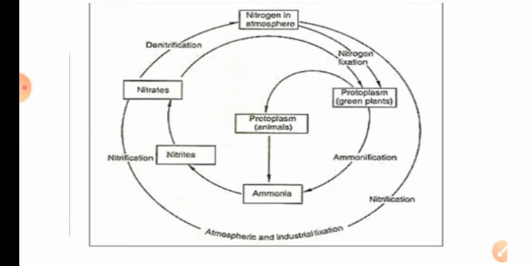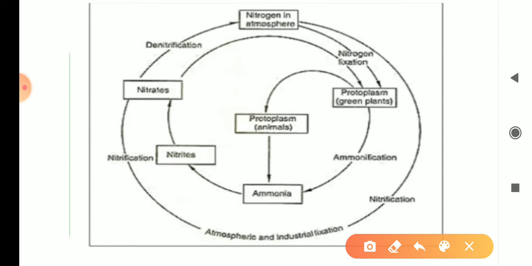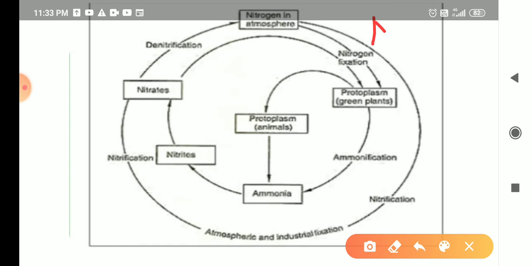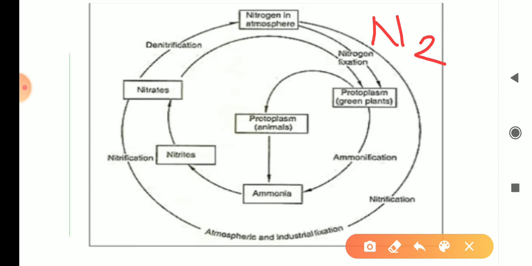In the previous class we studied the oxygen cycle, carbon cycle and water cycle. Now we will study the nitrogen cycle. Before we study it, we must remember what nitrogen is. Nitrogen is a very unreactive gas present in air. So we have to remember this.